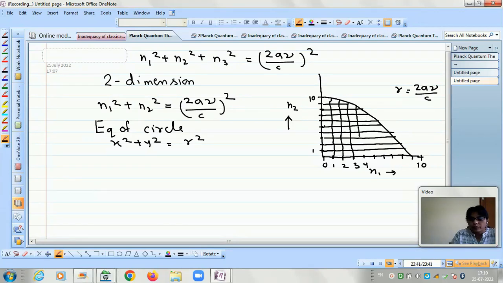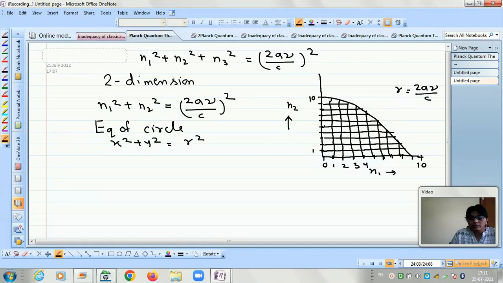Now the vertical lines correspond to all values of n1. What I have said in the starting is that the combination of n1 and n2 which will satisfy this equation will be the number of modes, means all the intercepts.